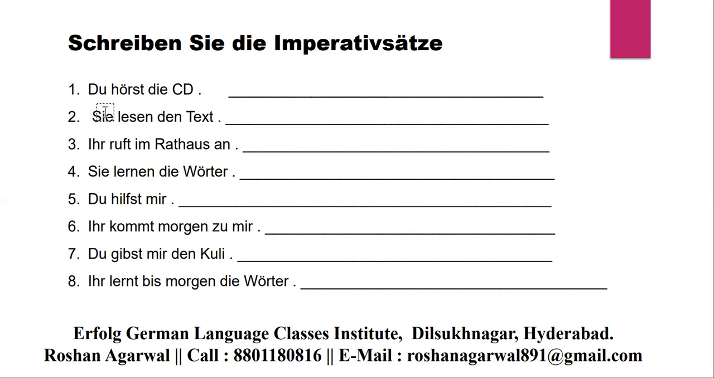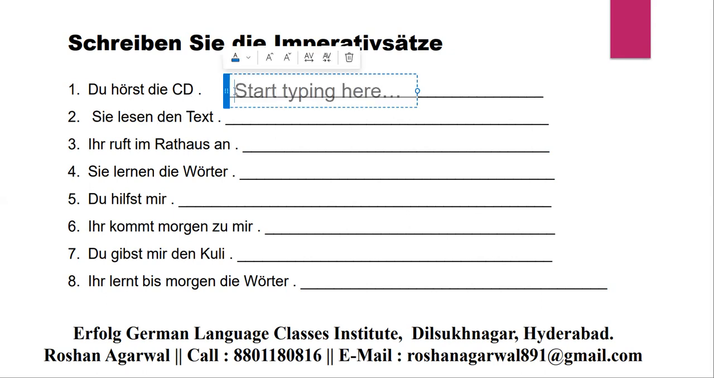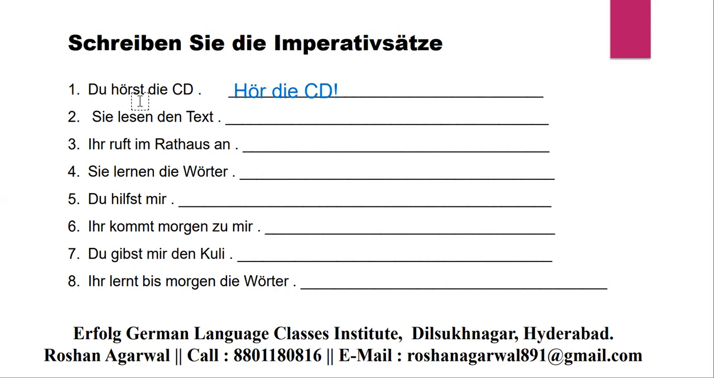So see, first sentence, du hörst die CD. Means you listen the CD. So how can you write in imperative? Just you write hör die CD. Means you listen the CD. Here you remove du, you remove st. Just you write hör die CD.